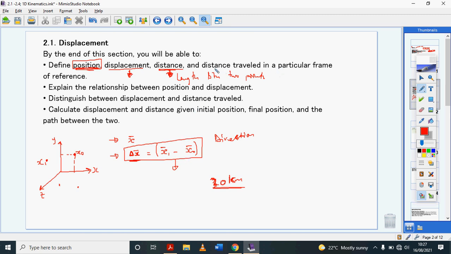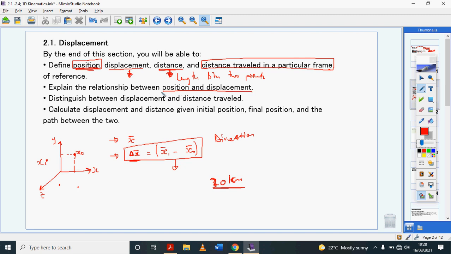Distance is always traveled in a particular frame of reference, right? Like I explained this earlier. According to someone on the bus, they are not moving. Relative to someone on the bus, they look at themselves in the same chair for 2 hours, they will tell you, I have not gone anywhere, I have not moved. But if you're watching them from the side of the road, you can easily tell that they moved from one point to another. So I hope this helps you understand the relationship between position and displacement.